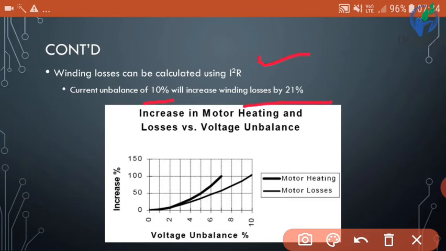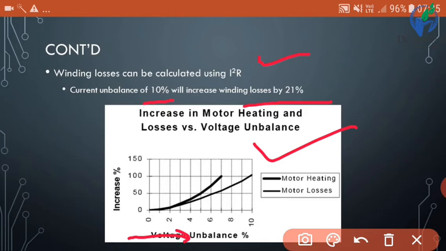Now here we can see in this graph the increase in motor heating and losses versus voltage unbalance. So we can see that as the voltage unbalance increases, there is an exponential increase in motor heating.